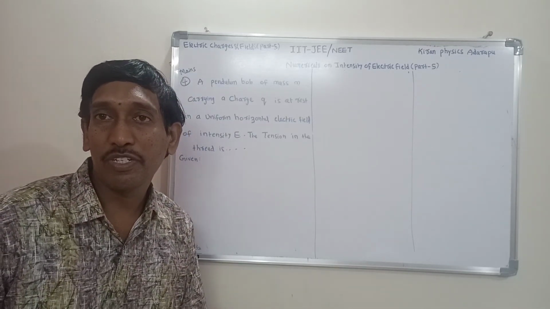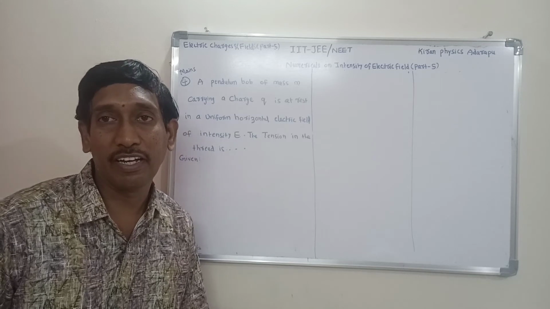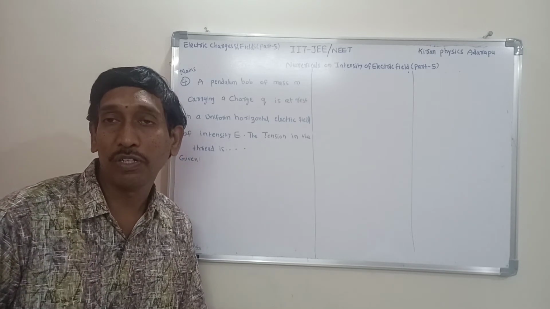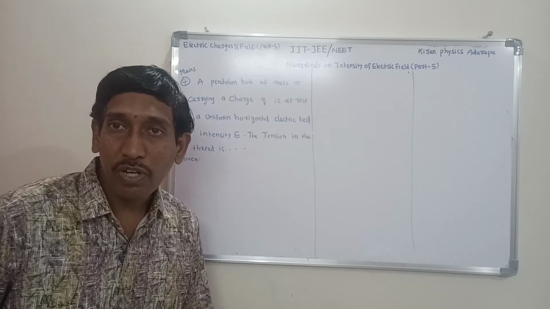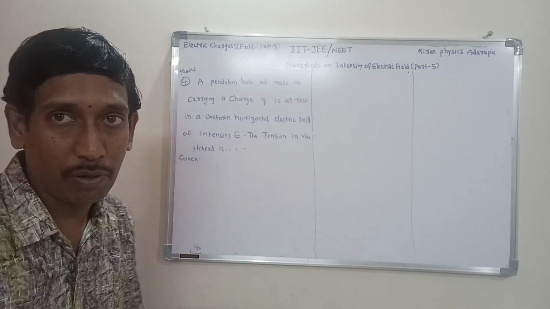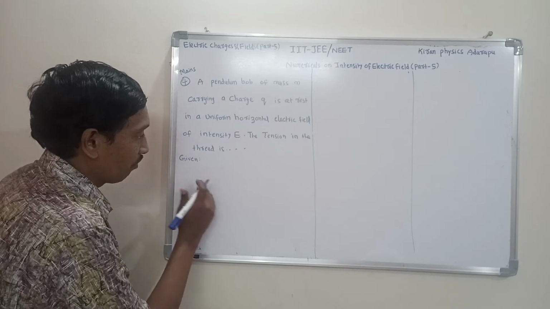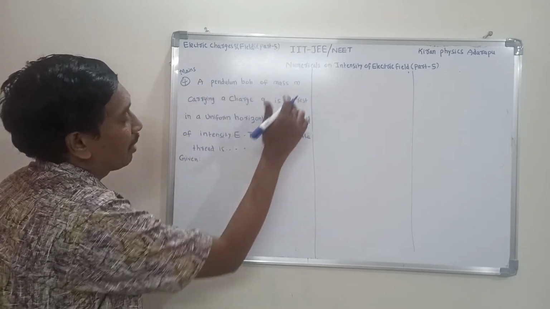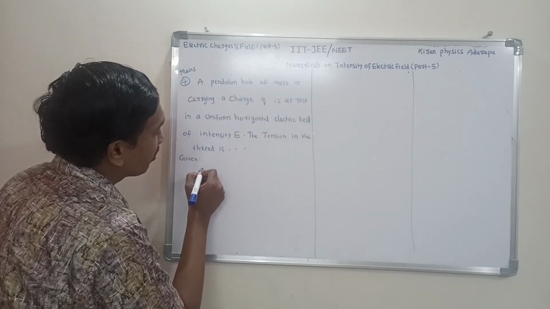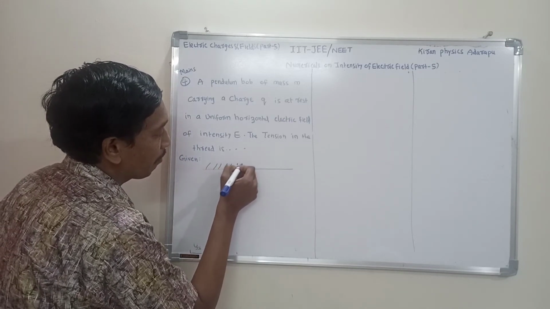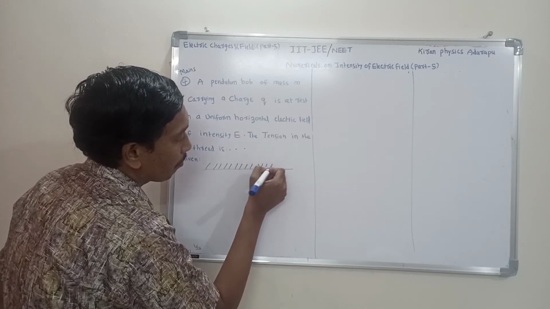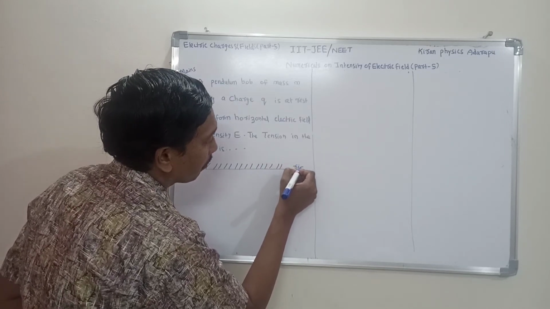It is only understood by an imaginary diagram. That's why first I want to draw the imaginary diagram, and from the diagram I want to explain this problem. So listen to me, all of you. This is a pendulum. A pendulum bob is always suspended by a rigid support. That's why first we have to imagine one rigid support. This is the rigid support.